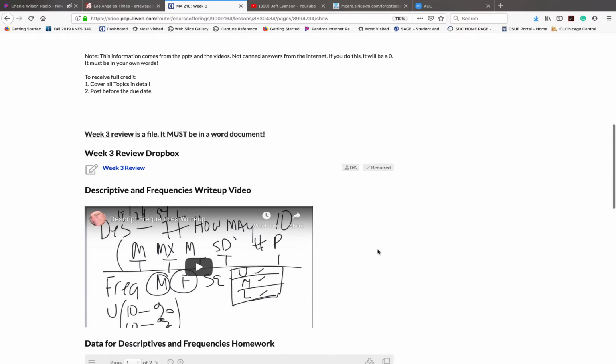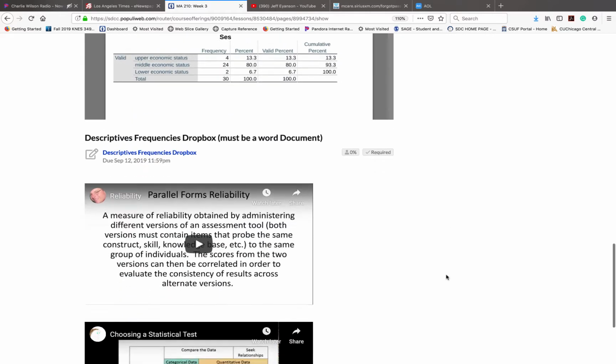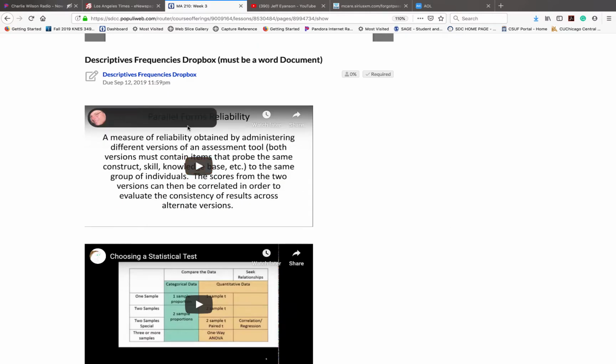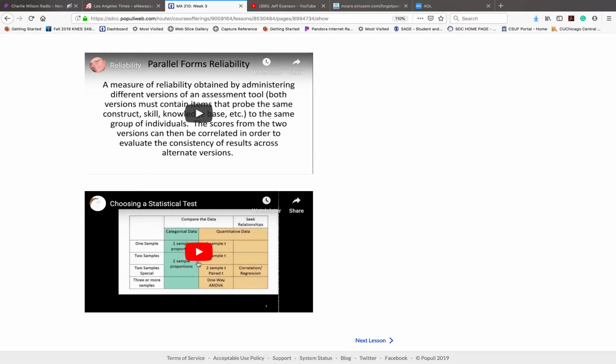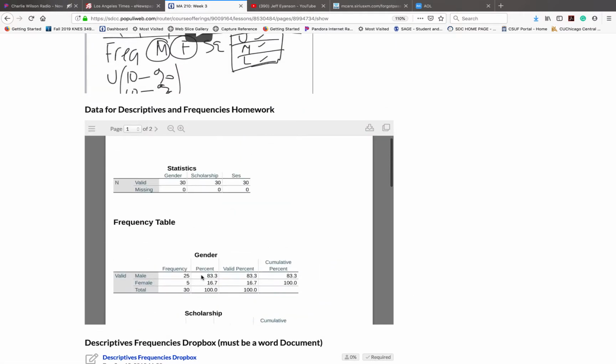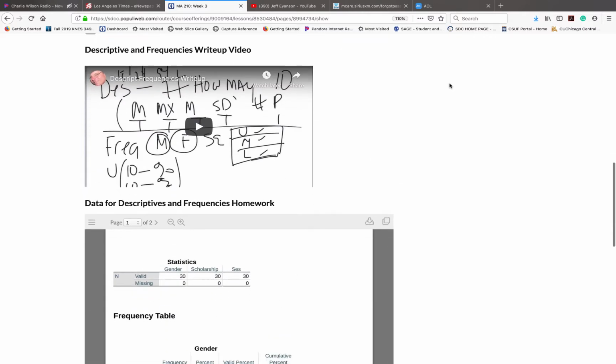You need to make sure that there are headings that say descriptives and frequencies, write a video, and talk about this. Then go down here and do reliability, put a heading for reliability. And then do choosing this and talk about each and every one of these items, other than, let's say, the homework.